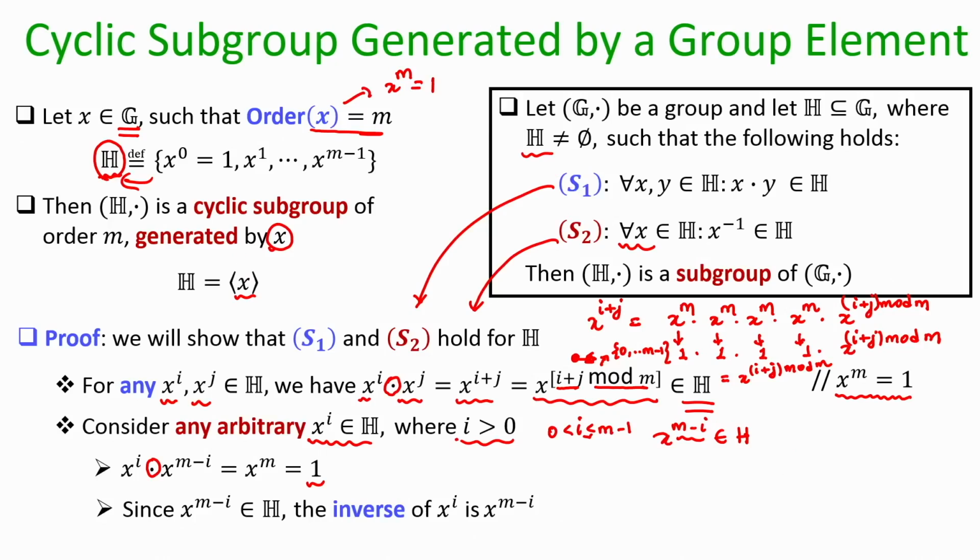By the way, you might be wondering why I am verifying both S1 and S2 here for the subset H. Why can't I just verify S1? I proved some time back that it might be sufficient to just check the condition S1. Well, that is the case when your group G is a finite group, but here I am proving the property for a group G which may or may not be finite. So, if G is not finite, then I have to check both condition S1 as well as condition S2. That is why I am checking both.